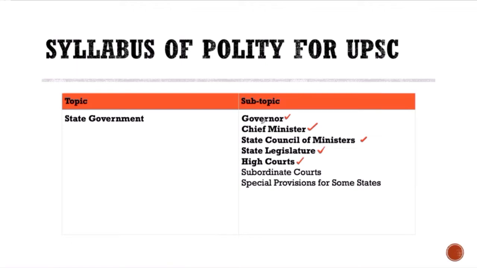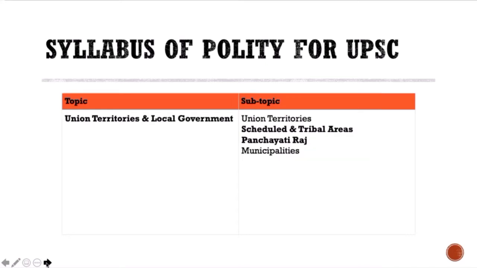The better way to read this is to read your President and then read your Governor, read your Prime Minister, read your Chief Minister, read your Central Council of Ministers. Then after the Parliament chapter, you come to the state legislature, and then you can come back to the Supreme Court and then the High Courts. Because there'll be very few differences. In Governor and President, you can just find out what the differences are, and the chapters will move along much faster. Similarly, in union territories and local government, there's another section. Generally, your scheduled areas, your tribal areas, basically, this is going to be your.